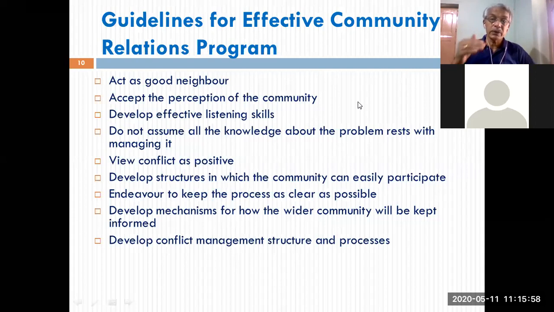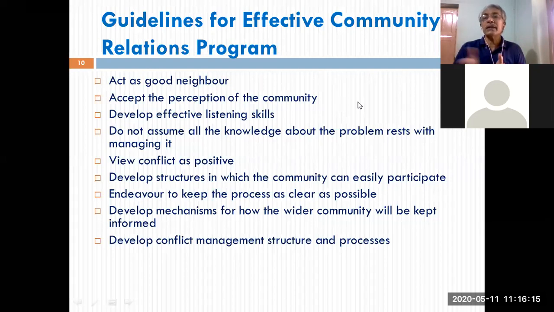So that is also an important point in factoring, making the CR programs effective. View conflict as positive. There could be some conflicts between the organizations and the community surrounding them.